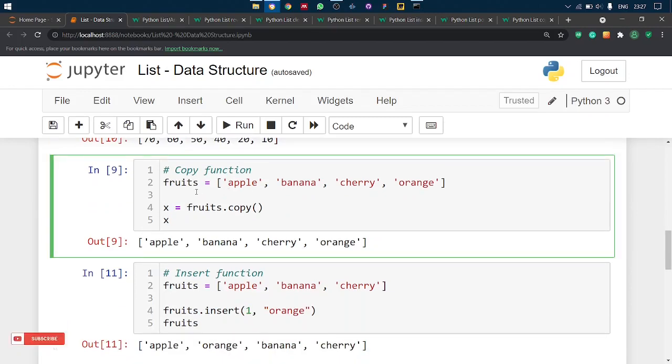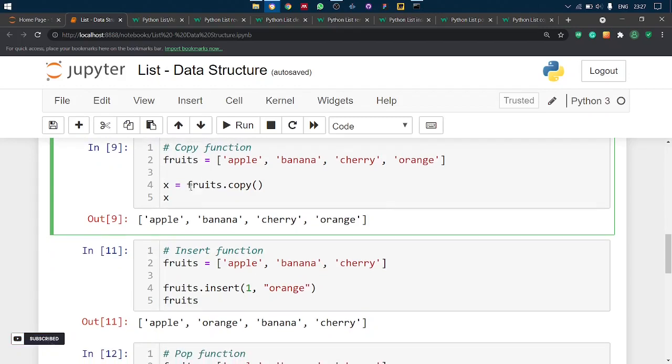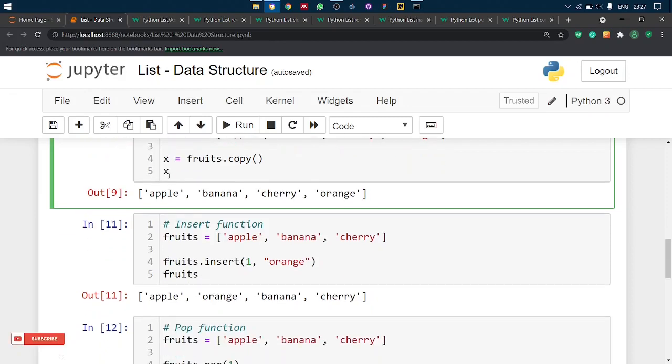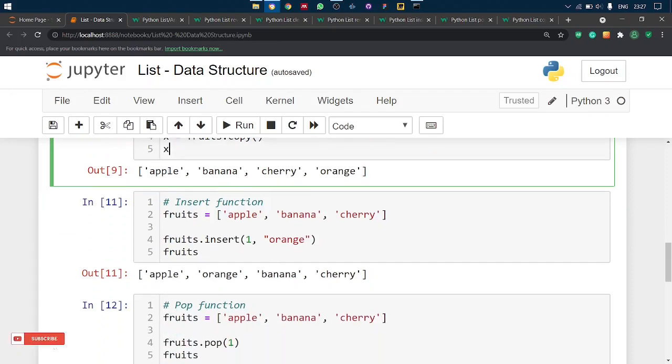Next one is the copy function. The copy function is used to copy a list to another list or a variable. In this case, I am copying a fruits list to an x variable. So x will become a list automatically. That is a feature of Python called dynamic typing.